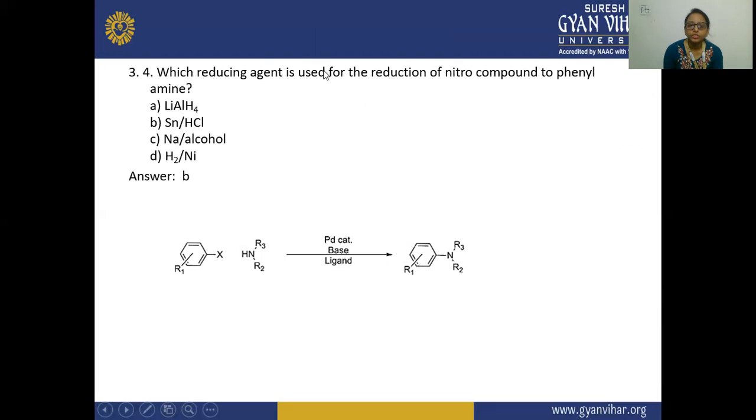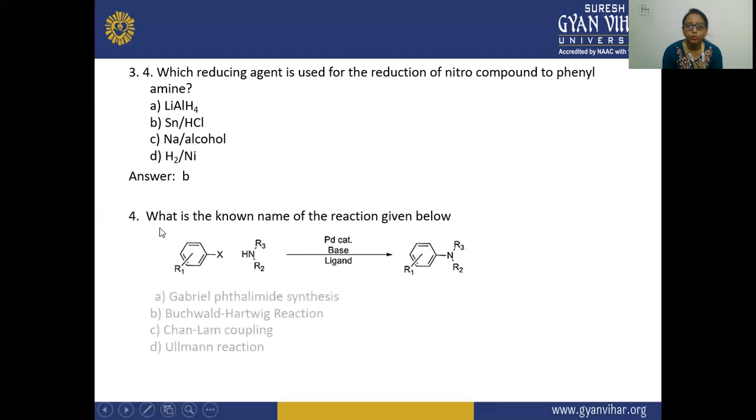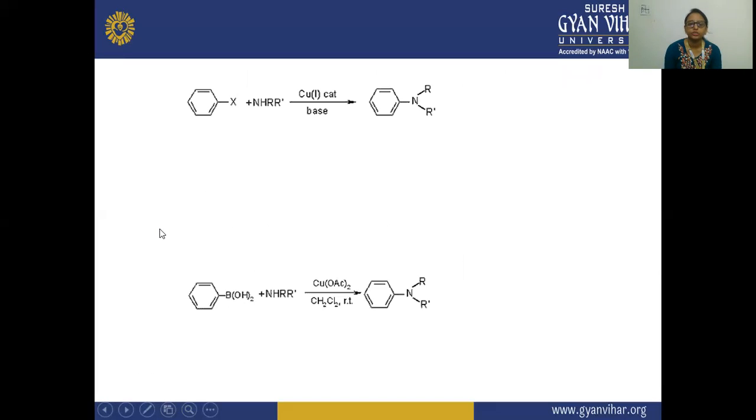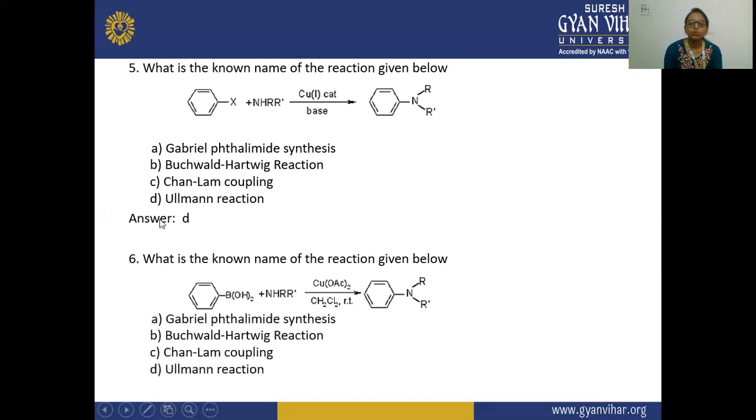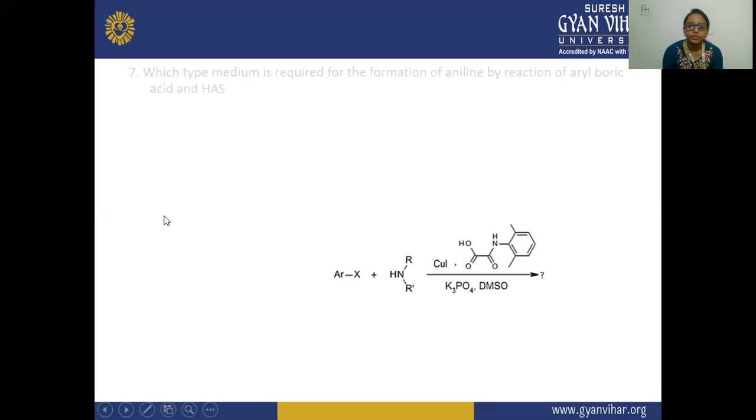Next, which reducing agent is used for the reduction of nitro compound to phenylamine? This is Sn and HCl, stannous and HCl. What is the known name of the reaction given below? This reaction is the Buchwald-Hartwig reaction. Next, what is the known name of the reaction given below? That is the Ullmann reaction. Next, what is the known name of the reaction given below? That is the Chan-Lam coupling.